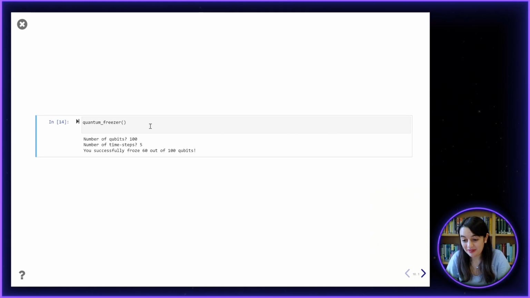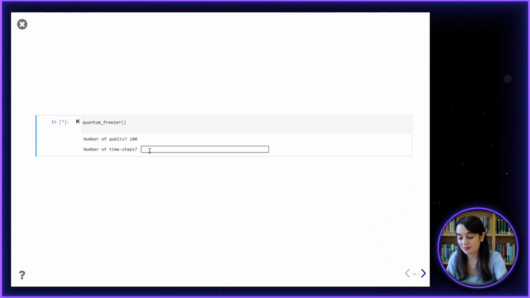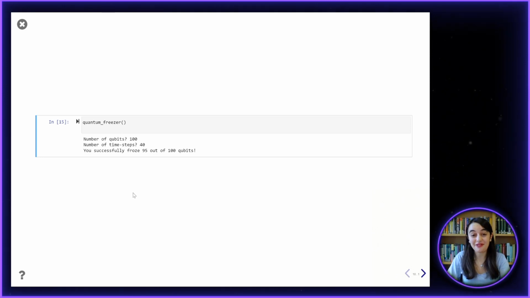We can also go the other way around and try freezing the qubits with more time steps. Let's see if 40 will work. Now we got 95 out of the 100 qubits frozen. So by making the time steps bigger and bigger, we can actually make our probability of successfully freezing a qubit as big as we like. And so the bigger we make the number of time steps, the closer we're getting to the situation of continuously measuring our qubit state. So we're not really giving it a chance to evolve away from 1.